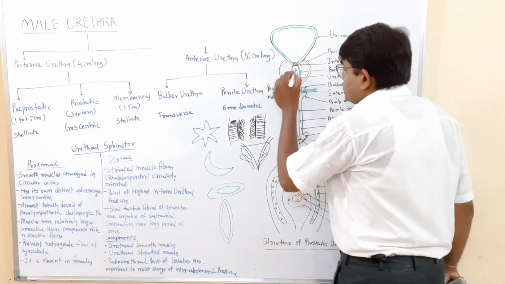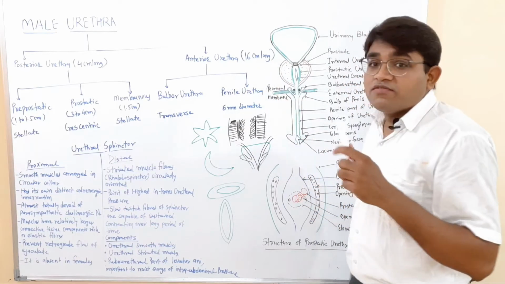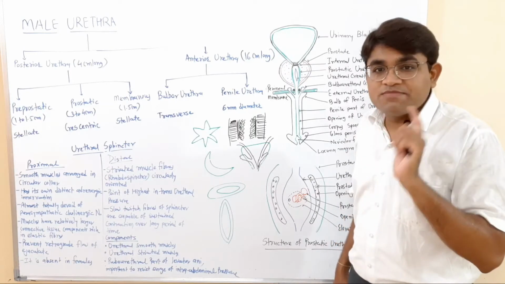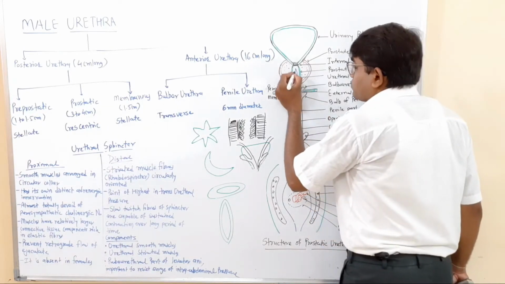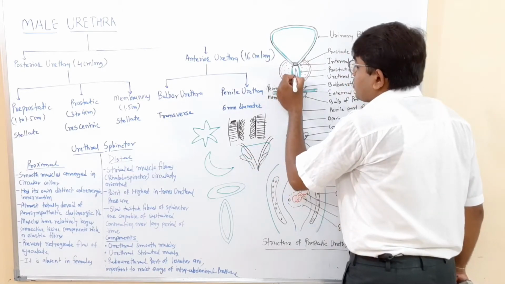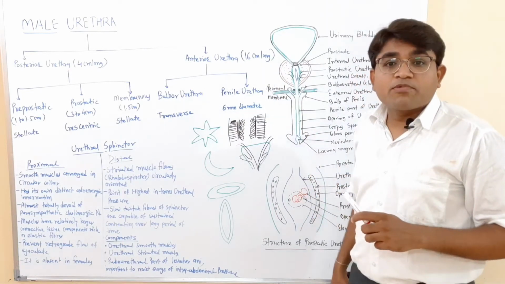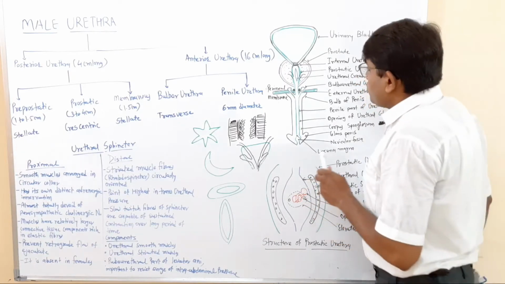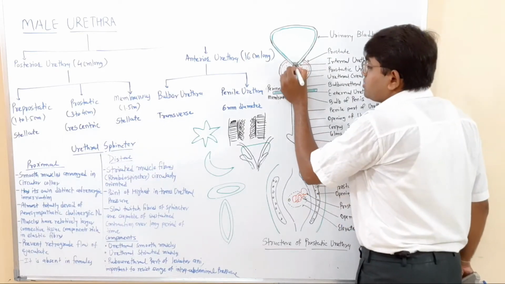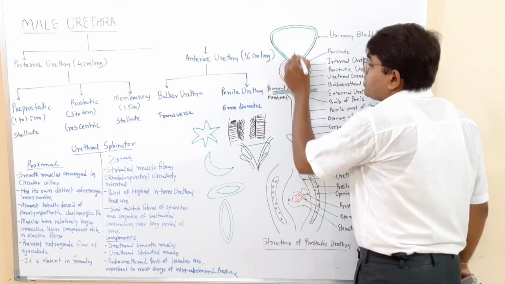So the semen also runs through this urethra. In males, we know that there is a common pathway for the urine and for the ejaculate, the semen. Here the prostatic glands open and the ejaculatory ducts also open into the prostatic urethra. If there were no sphincter mechanism at this level, the ejaculate might flow retrograde into the urinary bladder.